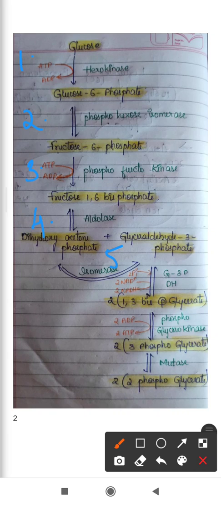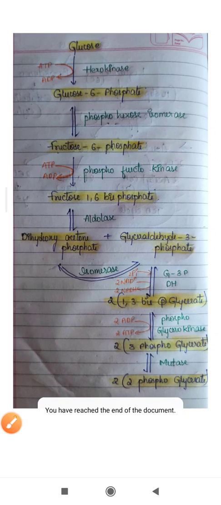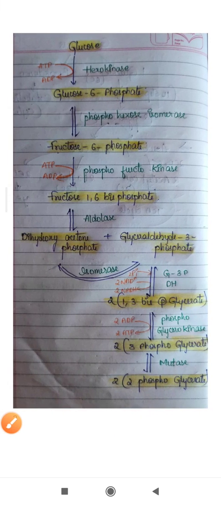And the next steps, 6, 7, 8, 9, 10, you see the energy generation. So ATP is generated in steps 6 to 10.